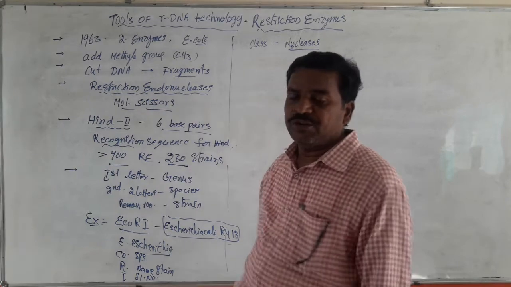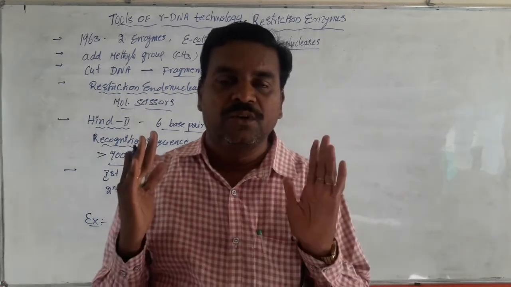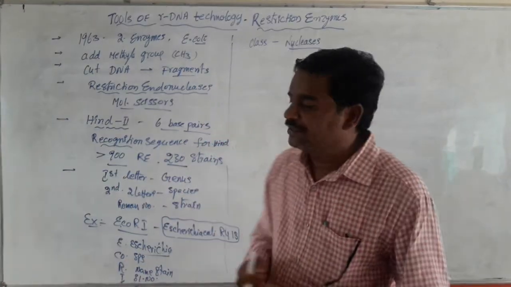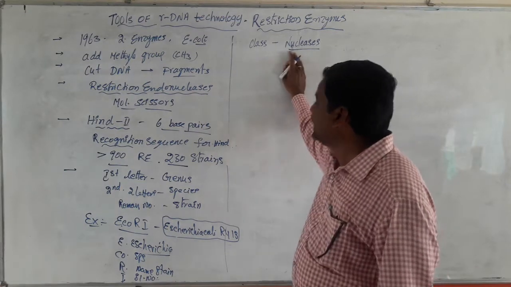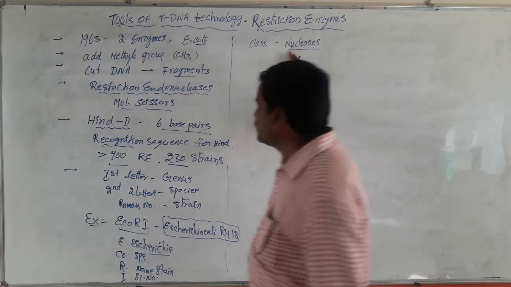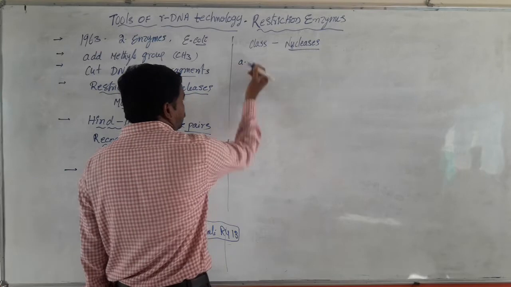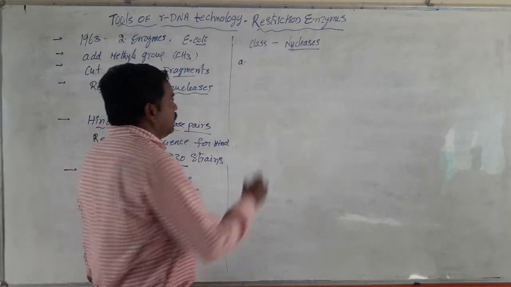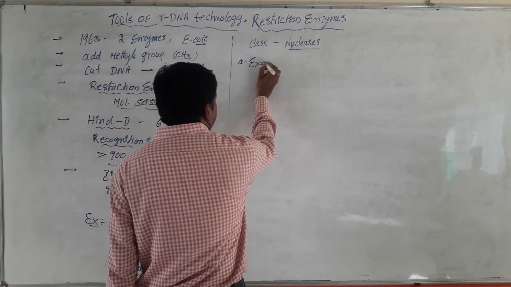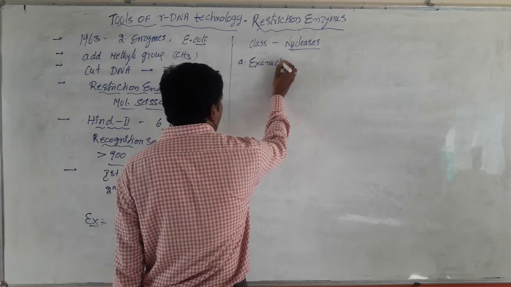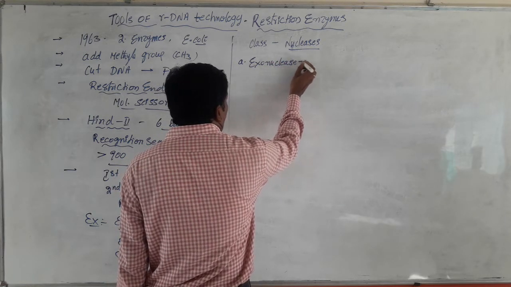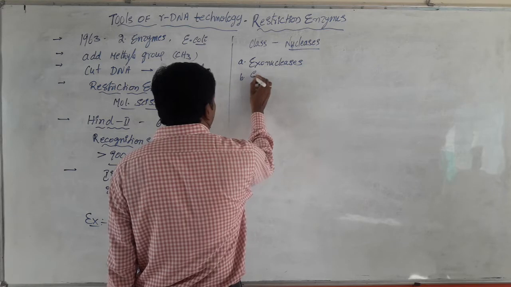These restriction endonuclease enzymes belong to the large class of enzymes called nucleases. Generally, nucleases are of 2 kinds: exonucleases and endonucleases.